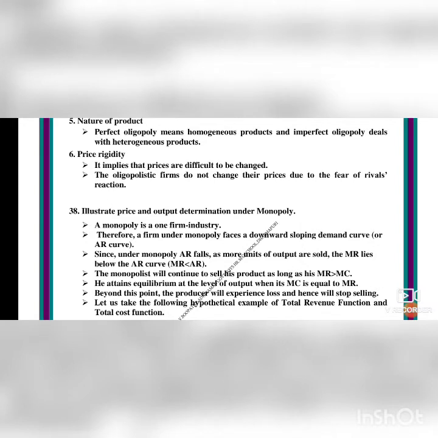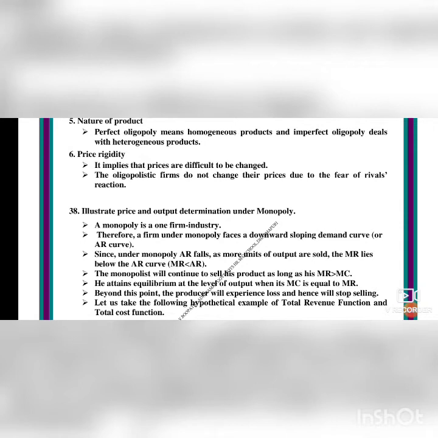Illustrate price and output determination under monopoly. First we saw about the perfect competition market. Now we are going to see about the monopoly market. A monopoly is a one firm industry, therefore a firm, single person, single selling, single product.